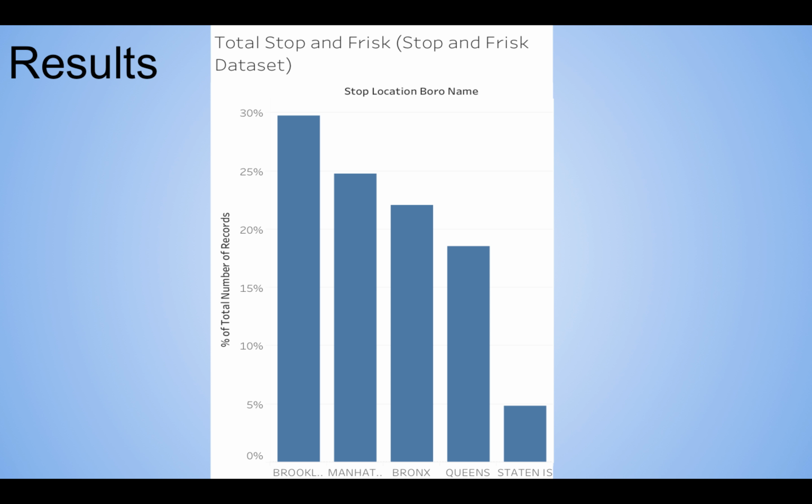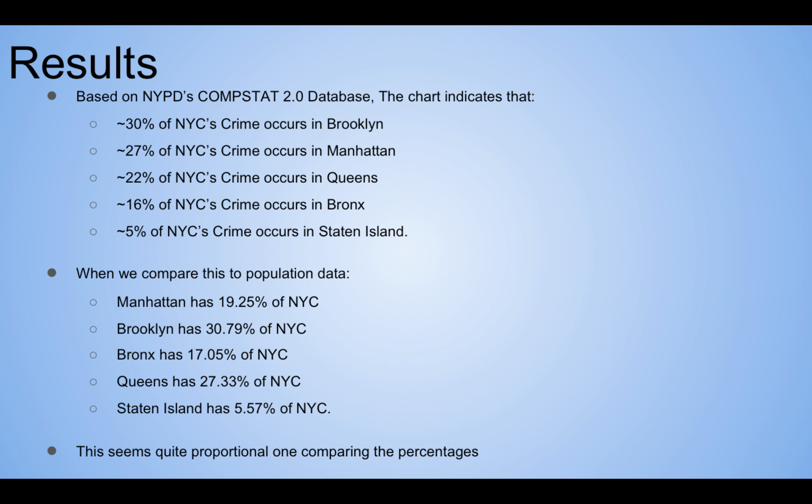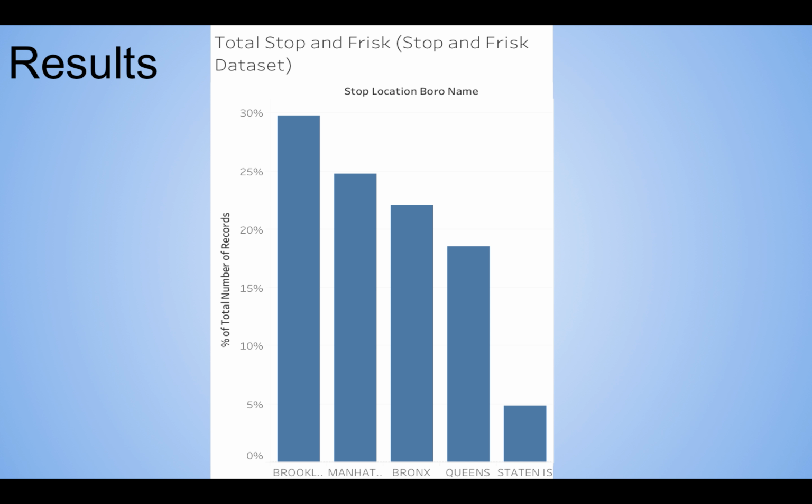So when we look at that, what's the difference here? Right, so when we compare the stop and frisk data set to the one we've seen previously, here we see that Brooklyn's about 30%, Manhattan's about 25%, the Bronx is about 22%, Queens is between 15 and 20, and Staten Island's about 5.